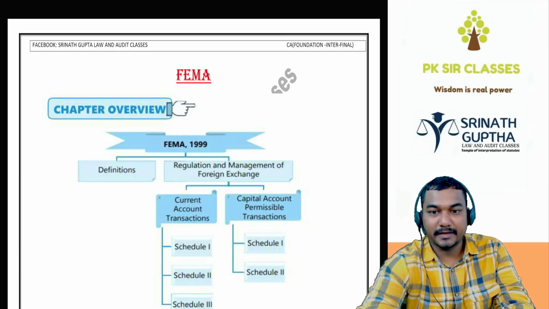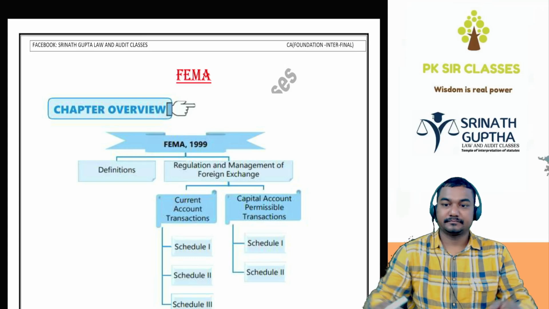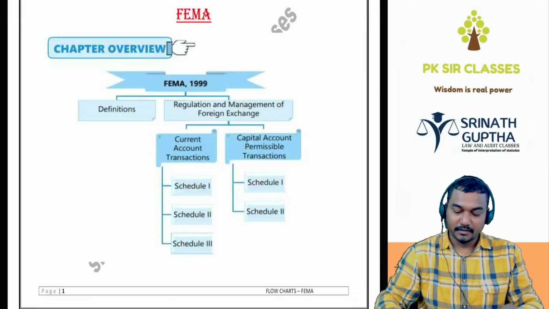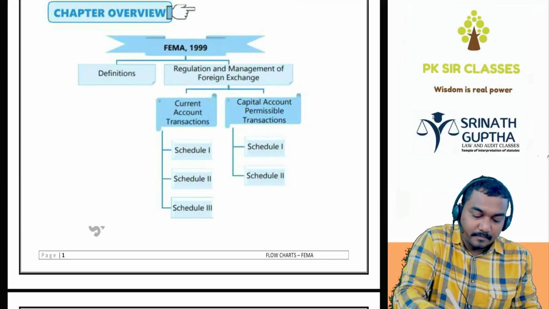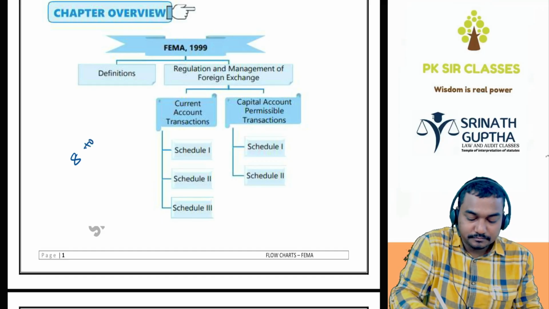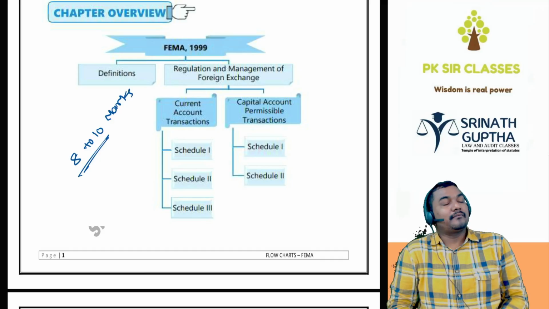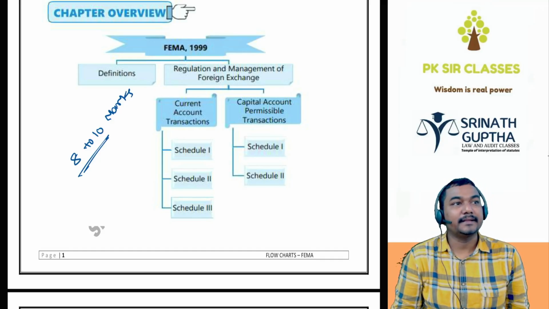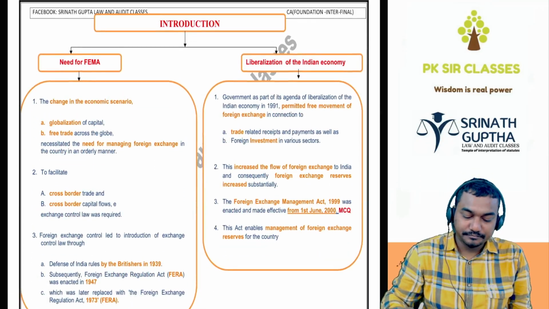FEMA will carry around 8 to 10 marks in the exam. Its average weightage will be 8 marks to 10 marks in the exam. FEMA was once upon a time part of the CA Final and shifted to CA Inter subsequently, especially 2 years back.